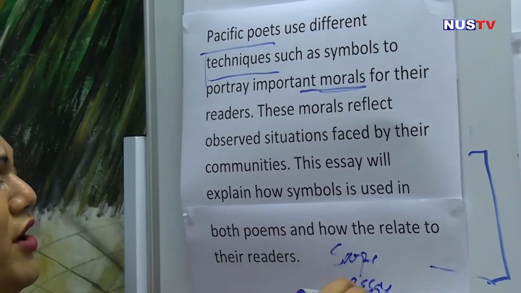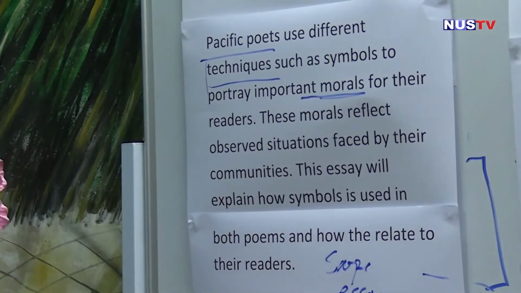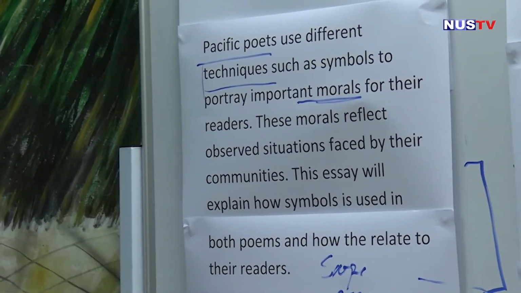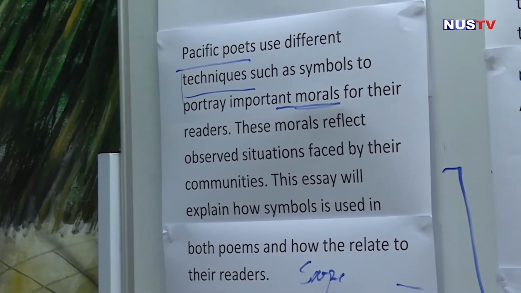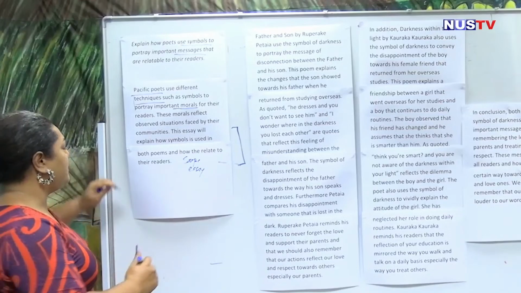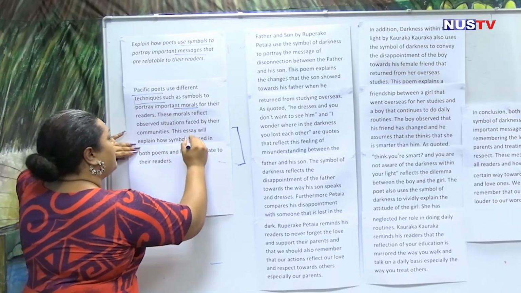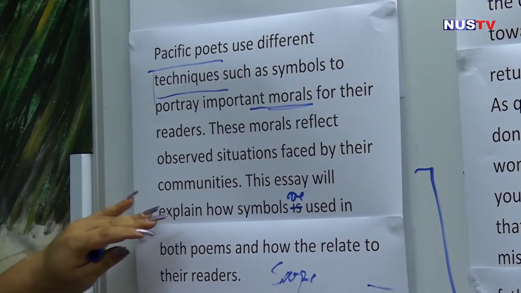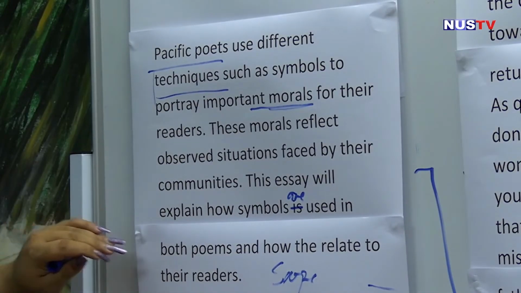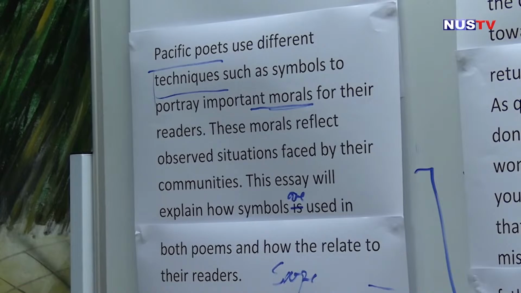So what are you going to write? What are you going to do within your essay? This essay will explain how symbols are used in both poems and how they relate to their readers.